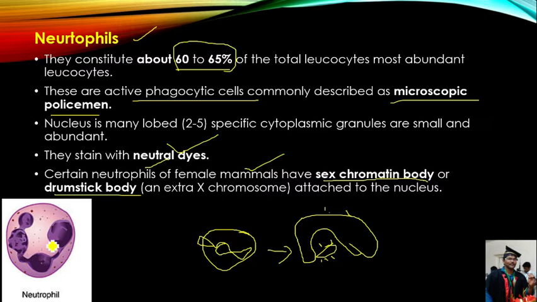What is the sex chromatin body or drumstick body? Actually, female human beings and female mammals have 2 X chromosomes. One extra X chromosome is attached to the nucleus in the form of a drumstick body. This X chromosome in the neutrophil of female mammals is called a drumstick body.